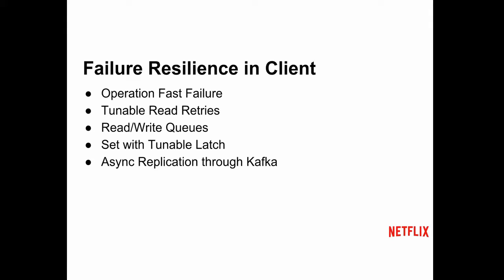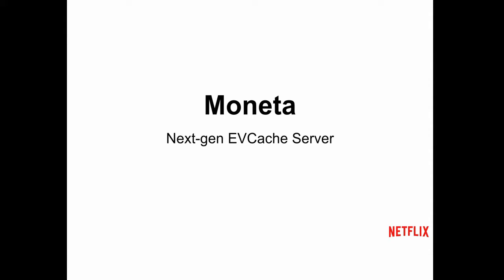And one recent development was a latch. So we have, like, 2 out of 3 copies, or n over 2 plus 1, or n minus 1, or n. We can wait on a certain number of boxes to actually receive that write before we move on. And of course, the Kafka replication stream is async. So when somebody's writing at a high rate, they're not waiting for it to be in Kafka before they continue on. This is fine for us because it's reliable enough that we don't have to worry about that.